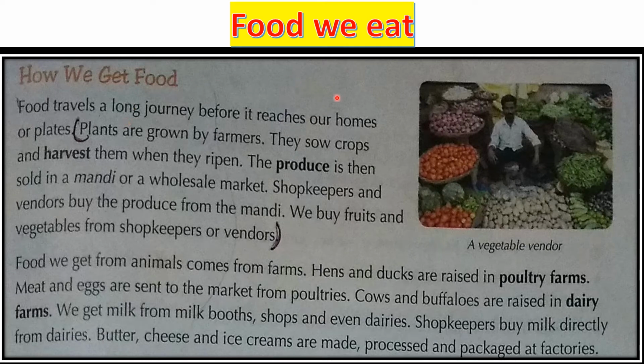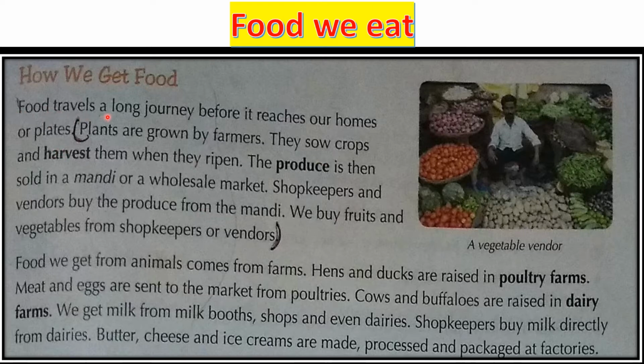Hello everyone, we are reading chapter 9, Food We Eat, and today we will learn how we get food. So we are getting food at home in our place, so how are we getting food? The journey of the food starts from the agricultural land, and it goes through the market to your home. So how does it come? Let's read.